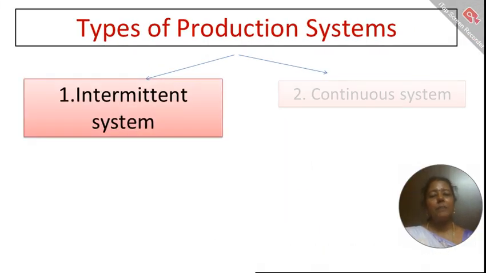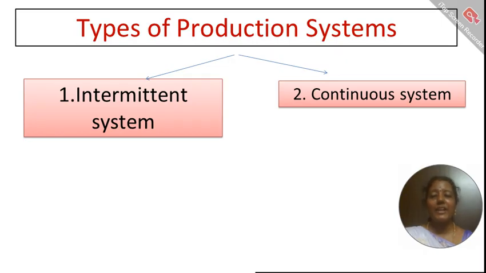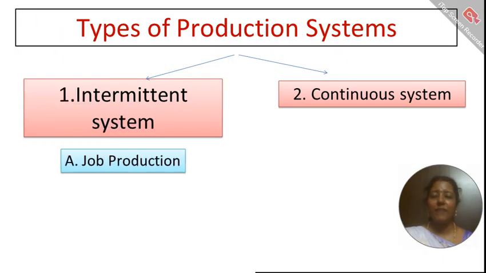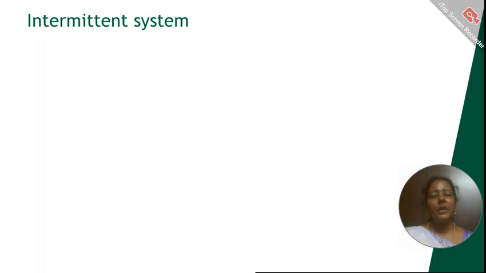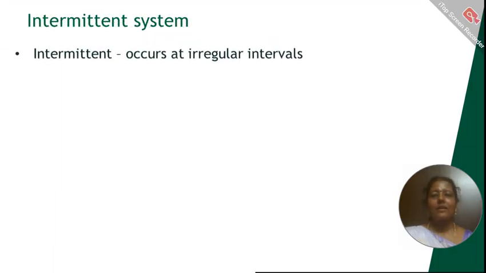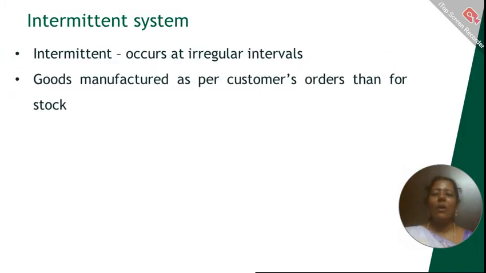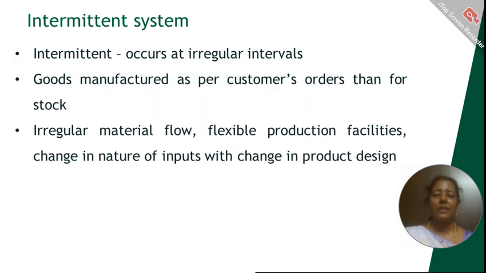What are the different types of production systems? Broadly, it is divided into two types, intermittent system and continuous system. Under intermittent system, you have job production and batch production. Under continuous system, you have mass production and process production. What do you mean by intermittent system? An intermittent system will occur at irregular intervals and all the goods are manufactured based on customers' orders. So each and every order will differ. There is irregular material flow because orders will differ from one time to another and based on different customers. And production facilities will also be flexible.